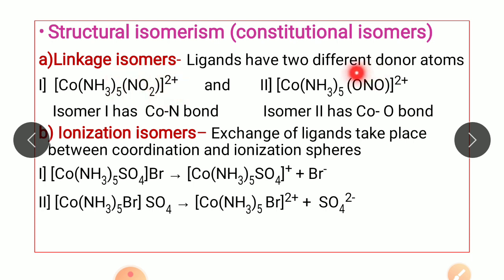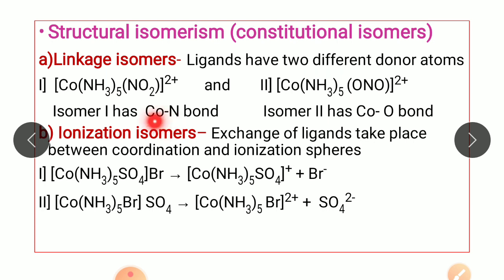And when the cobalt is linked to the nitrite ligand through oxygen, it is called nitrito complex. So in isomer number 1, the cobalt-nitrogen bond is formed, and in isomer number 2, the cobalt-oxygen bond is formed. So these two isomers show linkage isomerism.